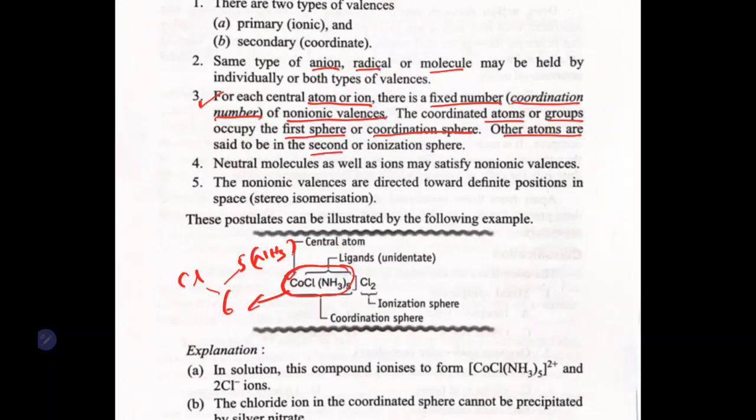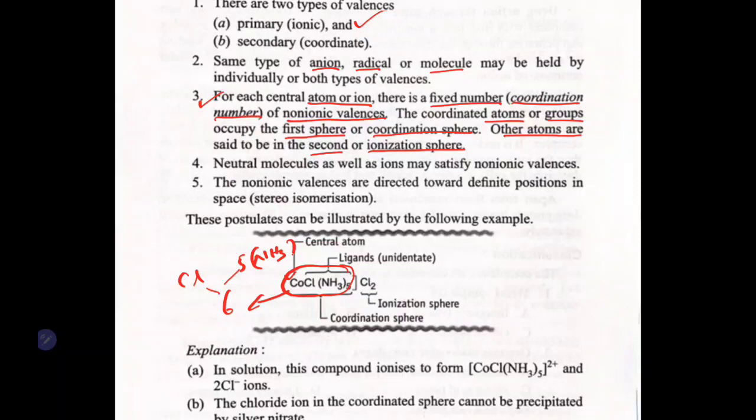Next, the coordinate atoms or groups occupy the first sphere, or coordination sphere, then other atoms are said to occupy the second sphere, that is the ionization sphere. Remember, here there is a confusion about valency and sphere. He says valency primary is ionic, then he says sphere secondary is ionic. So remember, to avoid confusion: valency primary ionic, in case of sphere secondary ionic. In case of sphere we call ionic secondary, but in case of valency we call ionic valency primary valency. Remember this, it will cause so much confusion.